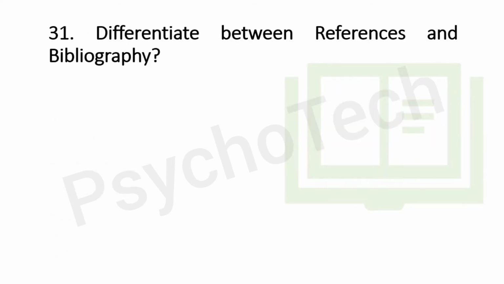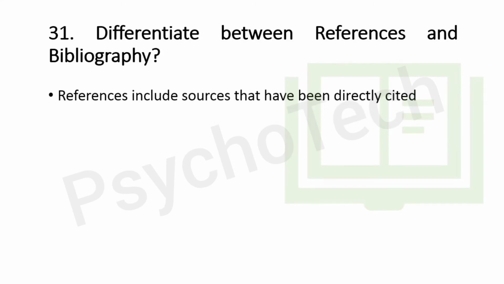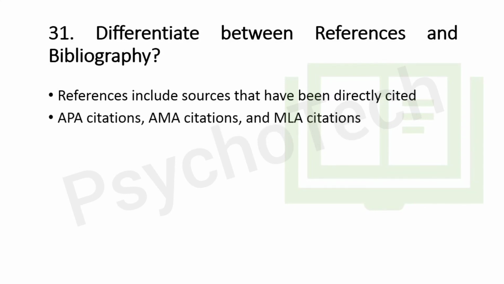The last question is, differentiate between references and bibliography. References basically include sources that have been directly cited in your paper. For each source, you will have at least one in-text citation in the body of your paper, and the citation styles that use a reference list include APA citation, AMA citation, and MLA citations.